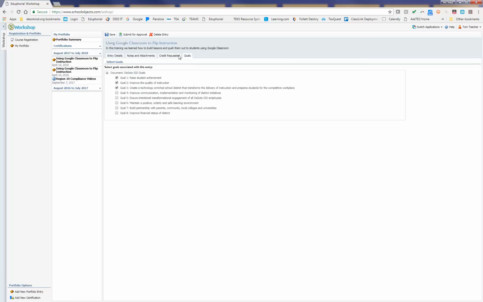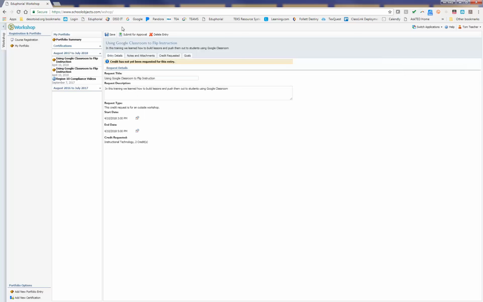When I'm sure that everything looks the way I want it to look, I need to go up to the top and hit Submit for approval. Now, if for some reason you don't want to submit it, you could always delete the entry. Or if you're not ready to send it yet, maybe you started entering it and you realize you don't have the certificate you need. Maybe you left it at home or you left it in the car. You want to get it later and add it. You can always save it and do it later. But I'm ready to submit this, and so I'm going to hit Submit for approval.